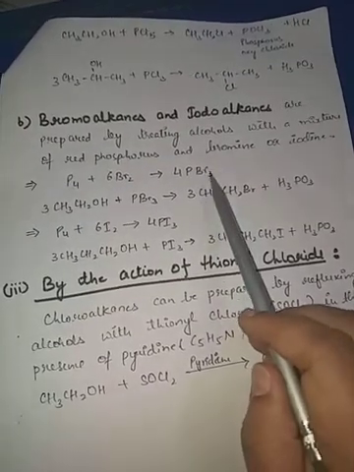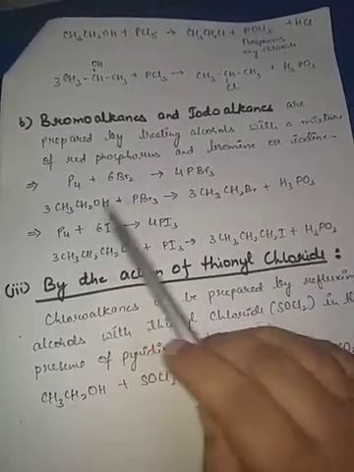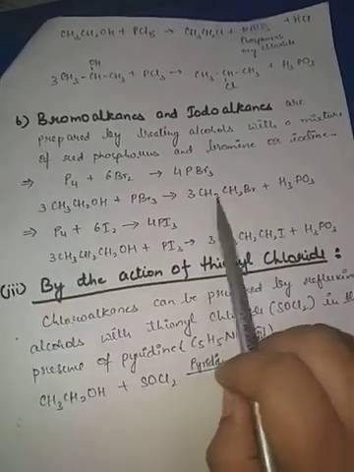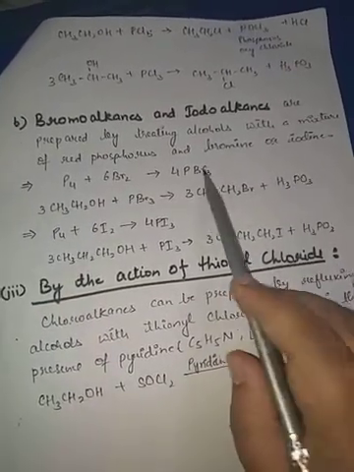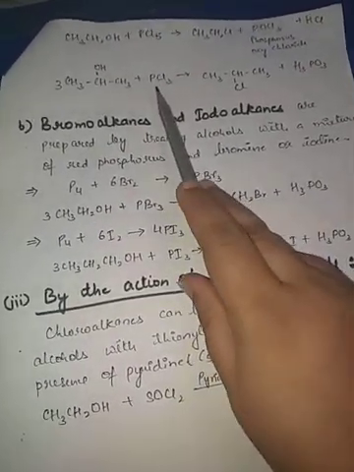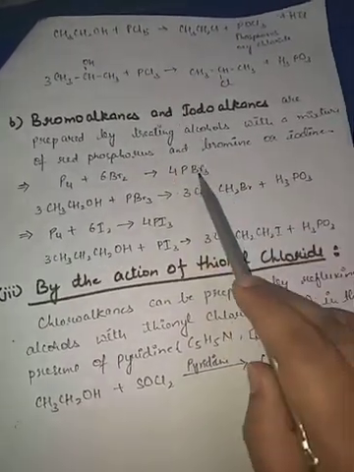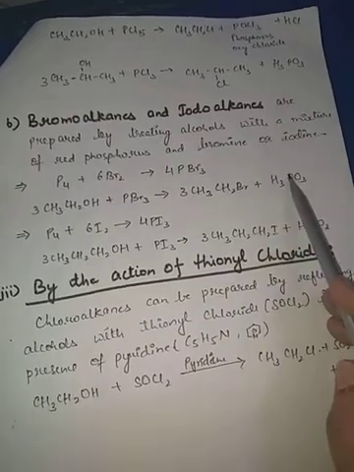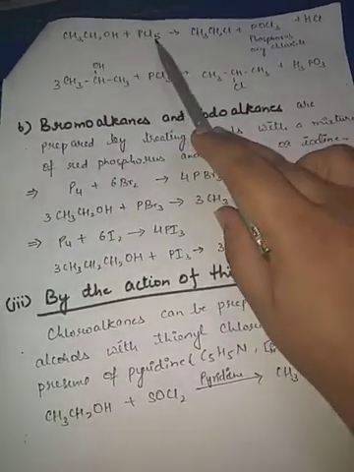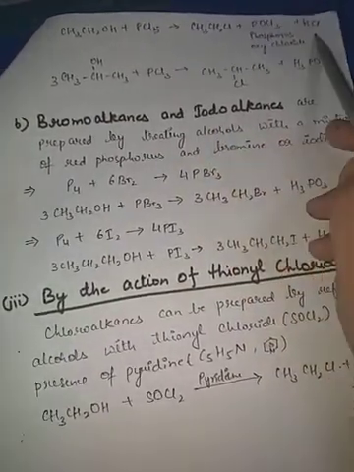This PBr3 readily reacts with alcohol to form bromoethane and H3PO3. See, PCl3, PBr3: when PCl3 and PBr3 are there, we are getting H3PO3. When it was PCl5, we were getting POCl3 and HCl.